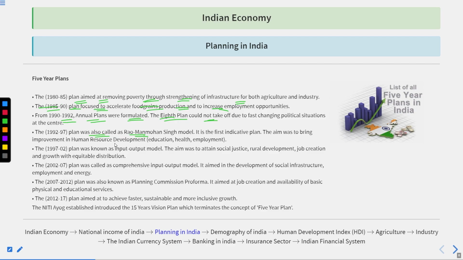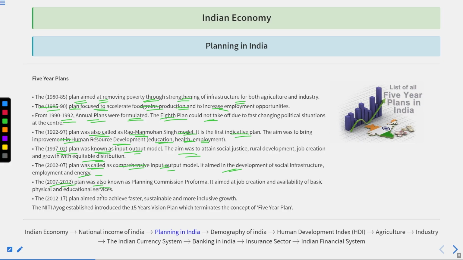The 1992-1997 plan was also called the Rao-Manmohan Singh model. The first indicative plan aimed to bring improvement in human resources development in the fields of education, health and employment. Thereafter, the input-output model aimed to attain social justice, rural development, and job creation with growth and equitable distribution. The 2002 to 2007 plan, called the Comprehensive Input-Output Model, aimed at the development of social infrastructure, employment and energy.